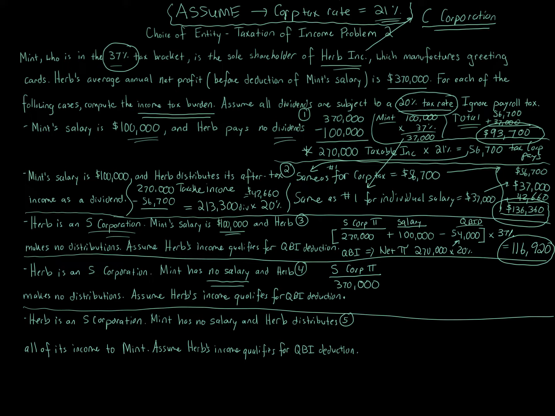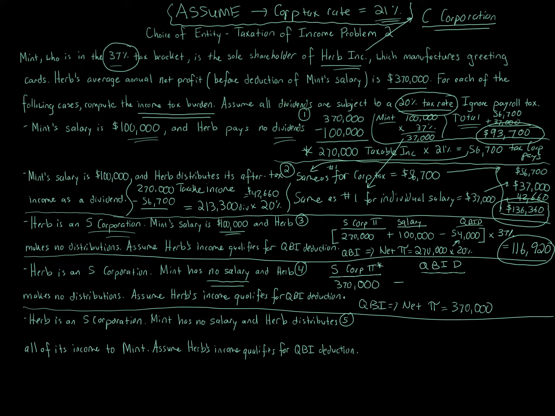So we see that. And we're going to basically subtract away, because there's no salary tax portion to take into account for Mint, just the QBI deduction. Now the QBI deduction, remember, is 20% of the net profit. So we take QBI, which is the net profit. And by the way, if you're wondering about the limitations, yes, there are certain limitations on qualified business income deduction. I've talked about those before. And in some problems, I tell you to assume that there are no QBI deductions. If you're not told in my problems to assume QBI deduction limitations apply, just ignore those. Just take 20% of the QBI, qualified business income. So the net profit here is just the S corp profit, which is the $370,000. Just this number right here.